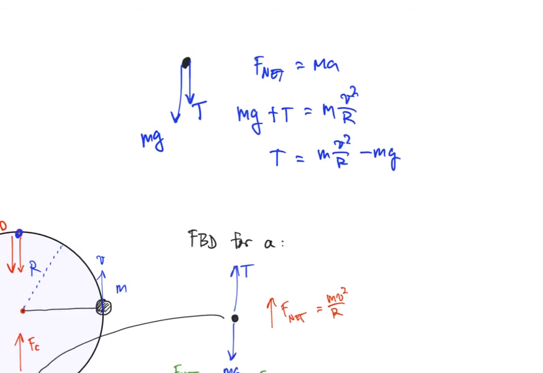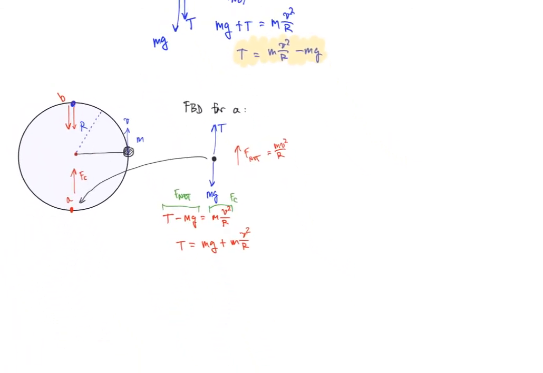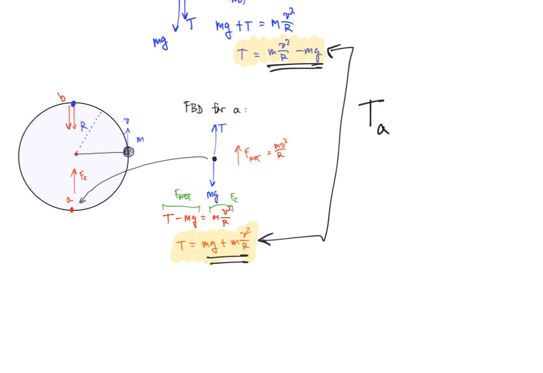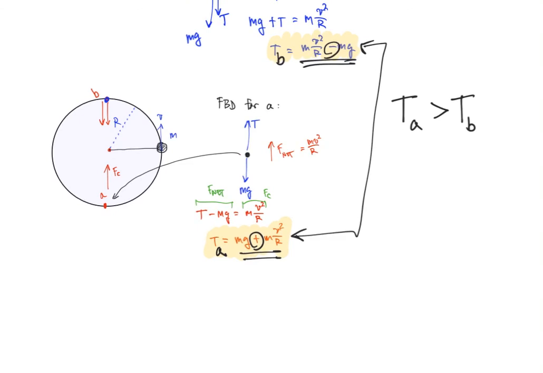And now I just want to compare this result that we just got with this result down here. And if we compare these two, what we notice, hopefully not to our surprise, is that the tension force at the top is going to be less than the tension force at the bottom. In other words, T at point A is going to be greater than T at point B, right? This is T at point A, and this is T at point B, and for T at point A, there's a plus sign here. T at point B, there's a minus sign. So TA is bigger than TB, which I think is intuitively clear.